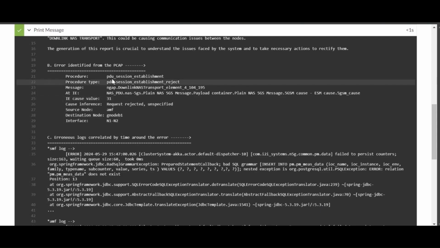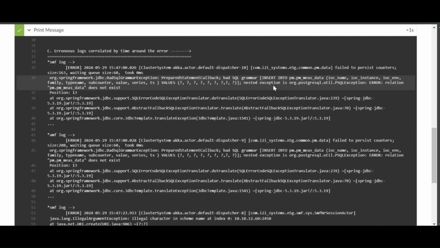If we deep dive further, we will find the actual issue identified in the packet captured. In the PDU session establishment procedure, we had a particular information element within a message that carried the request rejected indication due to unspecified reasons. This message was being transferred from the AMF node to Gnode B node through the N1 N2 interface.